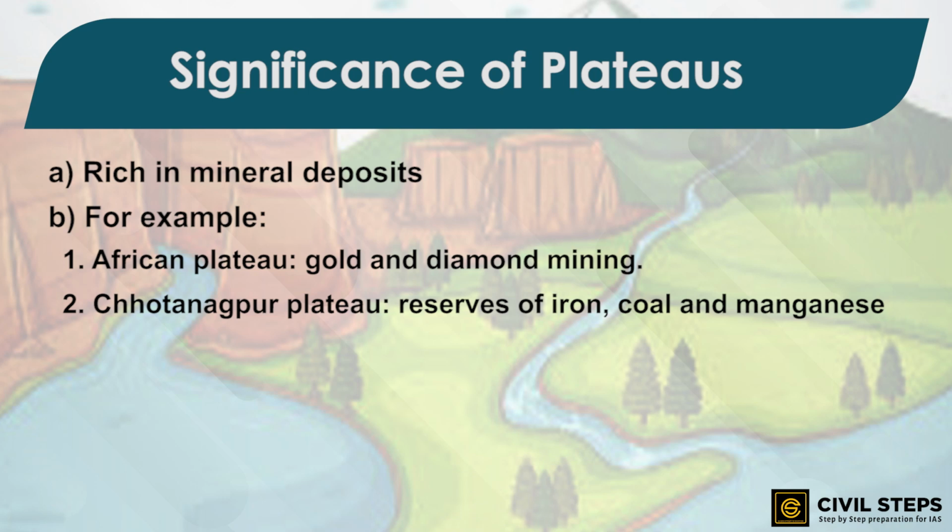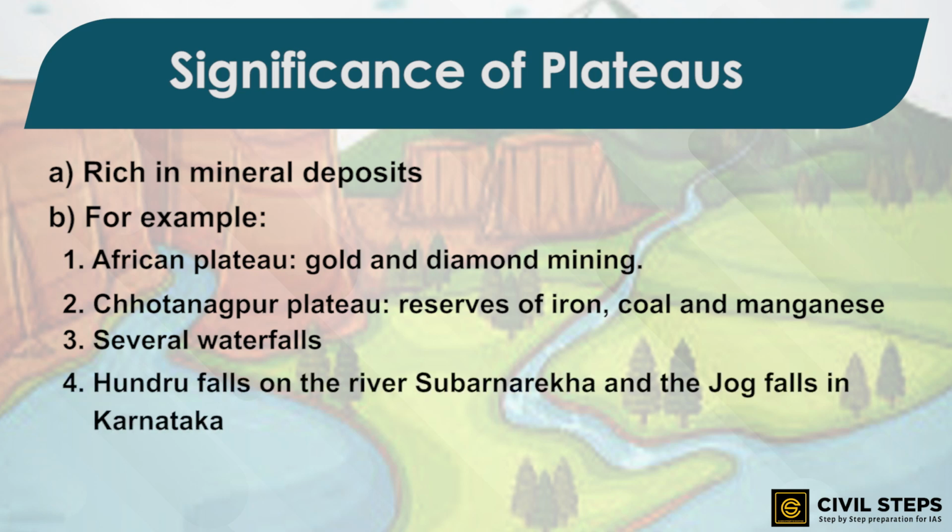Also, in the plateau areas, there may be several waterfalls as the river falls from a great height. In India, the Hundru Falls in the Chota Nagpur plateau on the river Subarnarekha and the Jog Falls in Karnataka are examples of such important waterfalls. The lava plateaus are rich in black soil, which means they are very fertile and good for cultivation. Many plateaus have scenic spots and are also of great attraction to tourists. So this was about the significance of the plateaus.